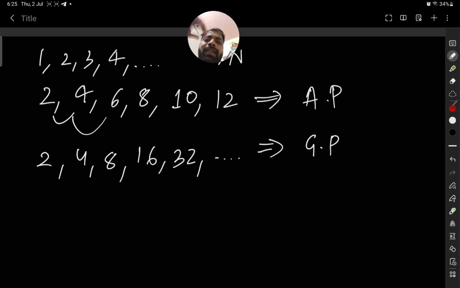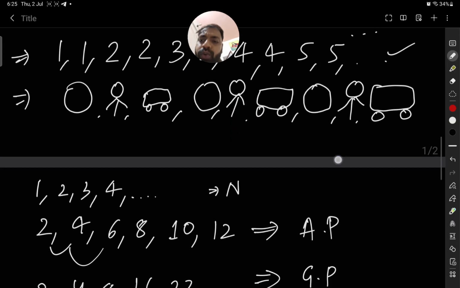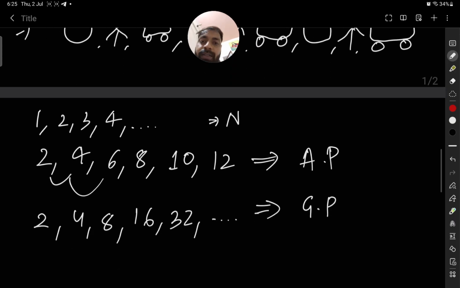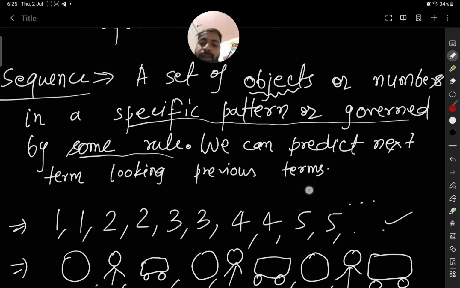So there is a common ratio, and in GP there is a common ratio between the previous term and the next term. By now you will have understood that this is a sequence, so it will have to follow a specific pattern or some rule.